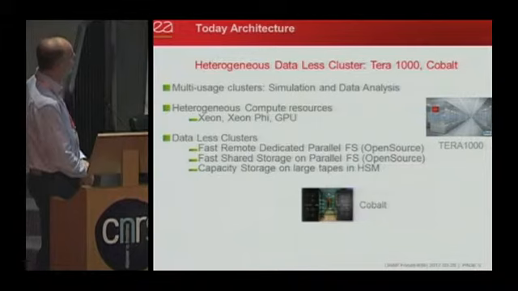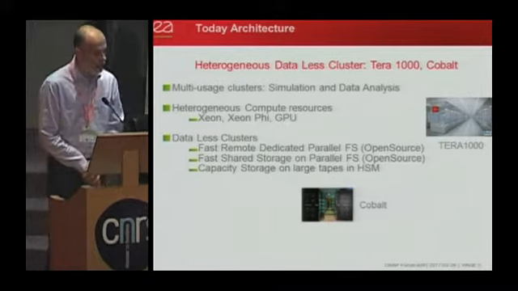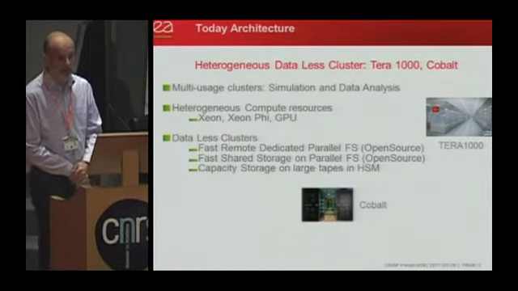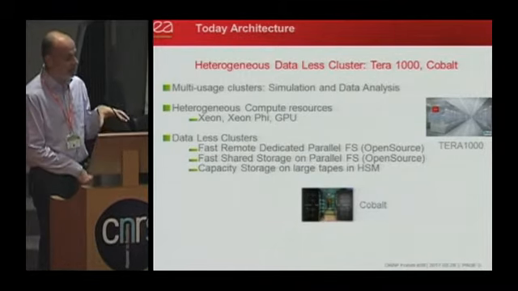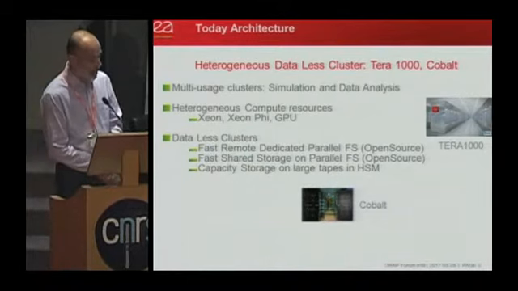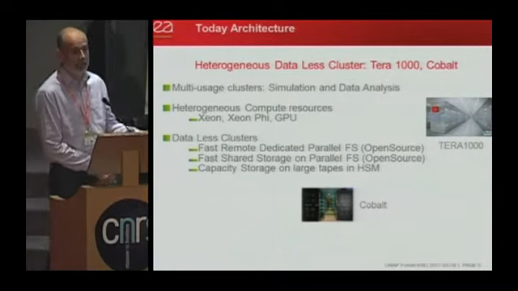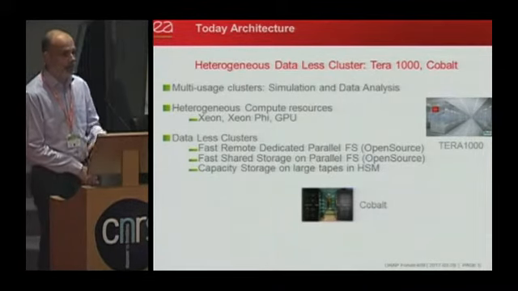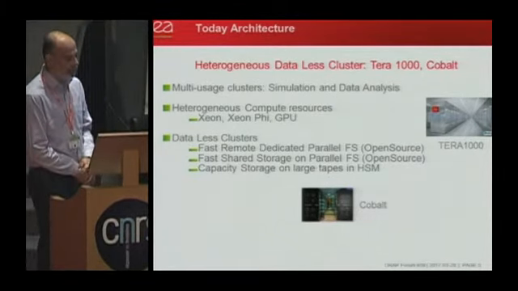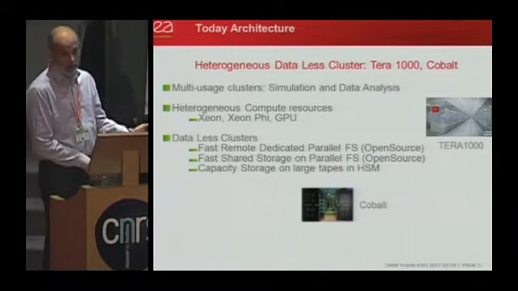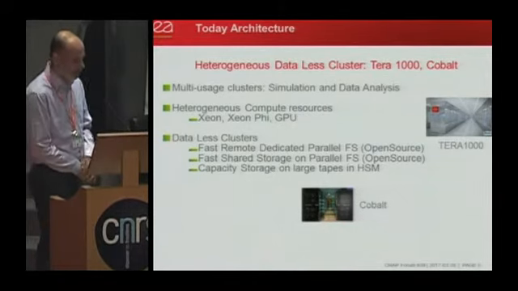Another change is about storage. We have dataless clusters, so now all the storage, even the dedicated parallel file system, is out of the machine. So now all the storage is in a central place in the computing center. And even if some part of the file system is dedicated to a computer, the computer is not attached directly to the storage through, for example, these MPI networks. Everything is accessed through, in our case, Lustre routers, but it can also be TCP/IP gateways or other types of gateway.